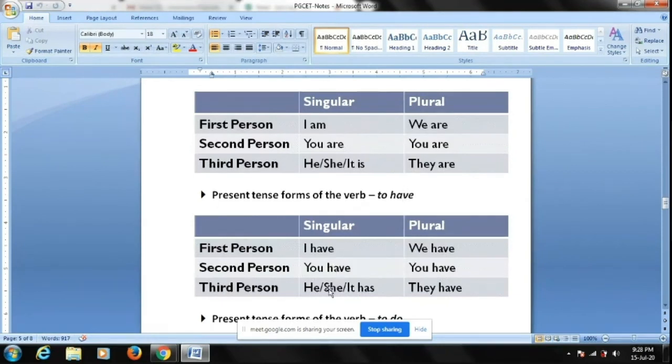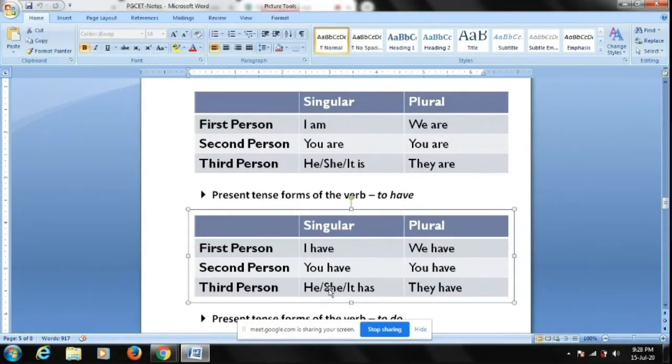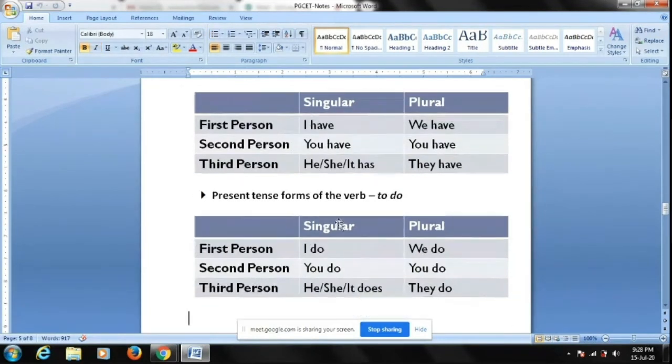But when it comes to third person, he has a car, she has a car, it has something. It has an engine. So whenever it comes to third person singular, have becomes has. Then similarly, the verb do. I do my work, you do your work. Third person singular: he does his work, she does her work, it does its work. Everywhere it is do, but when it comes to third person singular, do becomes does.